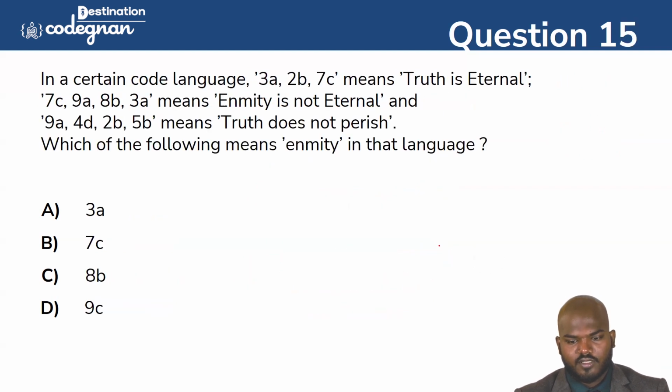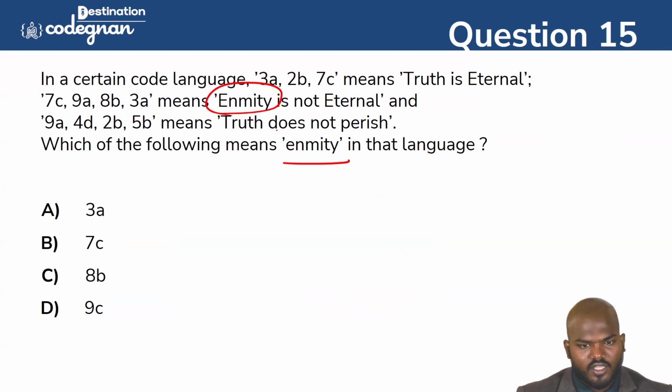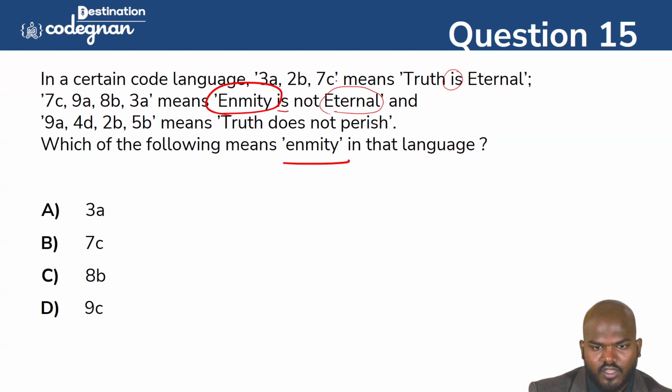So only one more question. You see this one? They are saying that 3a, 2b and 7c means the truth is eternal. So 7c, 9a and 8b, 3a means the enmity is not eternal. So they are asking for the word called enmity. Okay, so you just want to check what things are repeated. So is is repeated. Here also we have the is, and here also we have the eternal. Then you want to check what is a common term here and there.